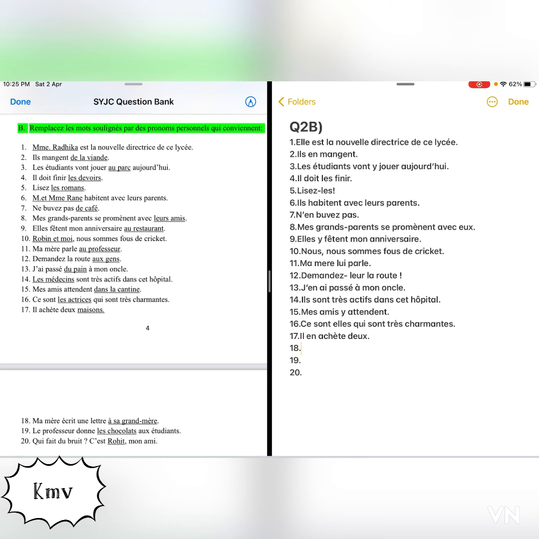Okay. Next one. Ma mère écrit une lettre à sa grand-mère. So ma mère écrit une lettre à qui? À sa grand-mère. It means my mother wrote a letter to whom? To her grandmother, right? So it is an indirect object. Why? It is followed by a preposition, à sa grand-mère. It will be replaced by an indirect object pronoun, that is lui. So what will be the answer?